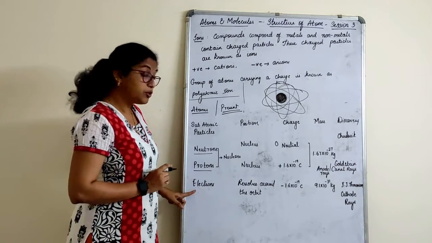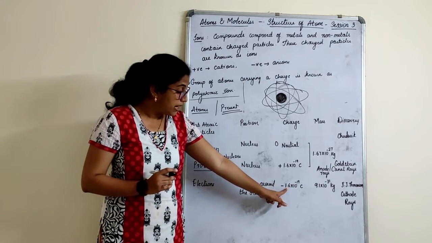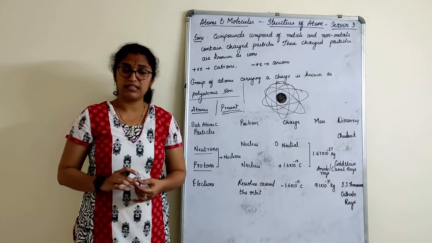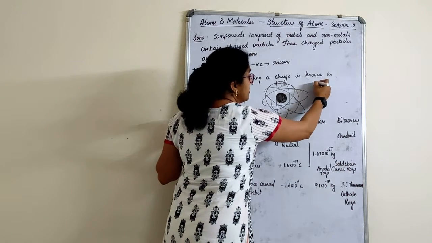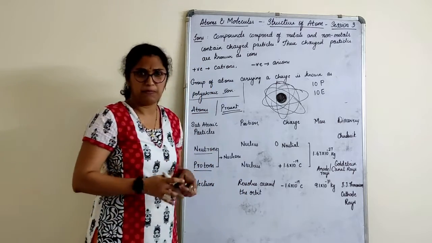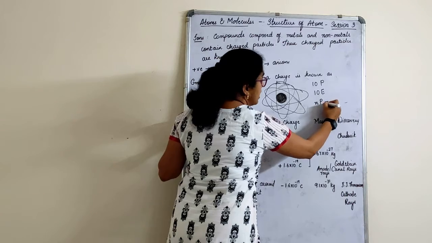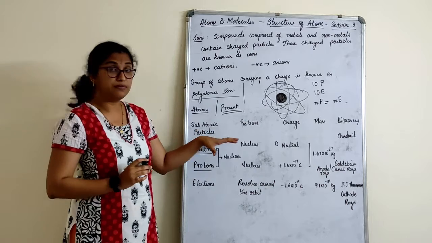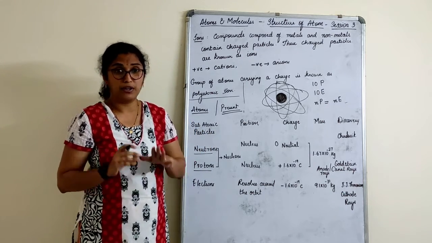Charge of electrons: electrons are negatively charged, minus 1.6 into 10 raised to minus 19 coulombs. That means the charge of a proton and the charge of an electron are the same in magnitude. For example, if in an atom there are 10 protons, then there are also 10 electrons. The number of protons is always equal to the number of electrons in an atom. That is why an atom is neutral, because the number of protons is equal to the number of electrons.